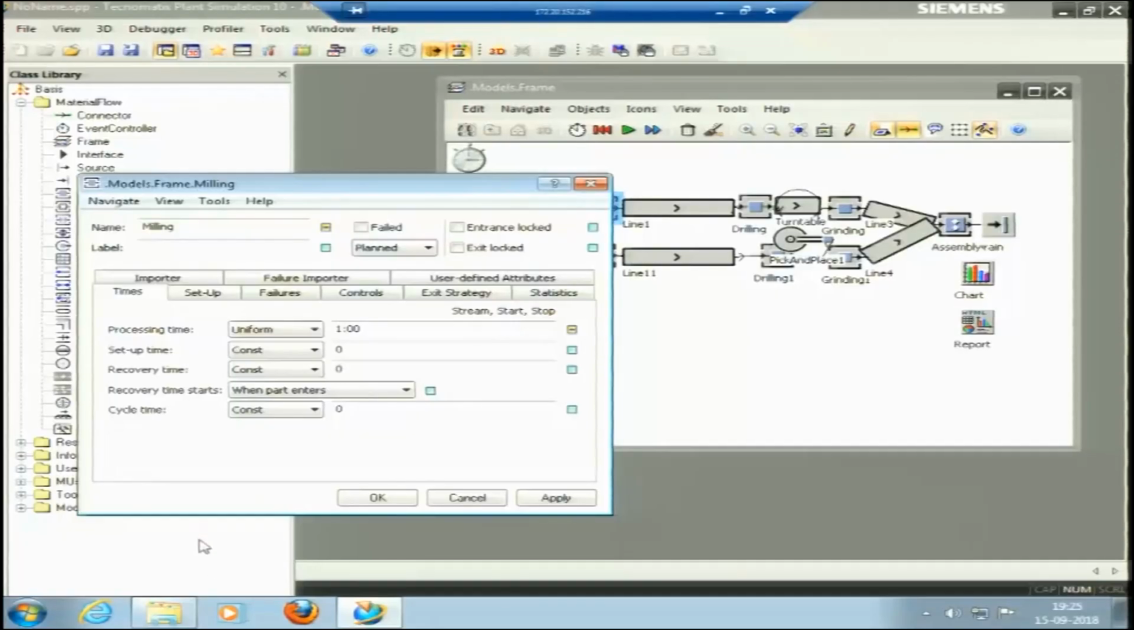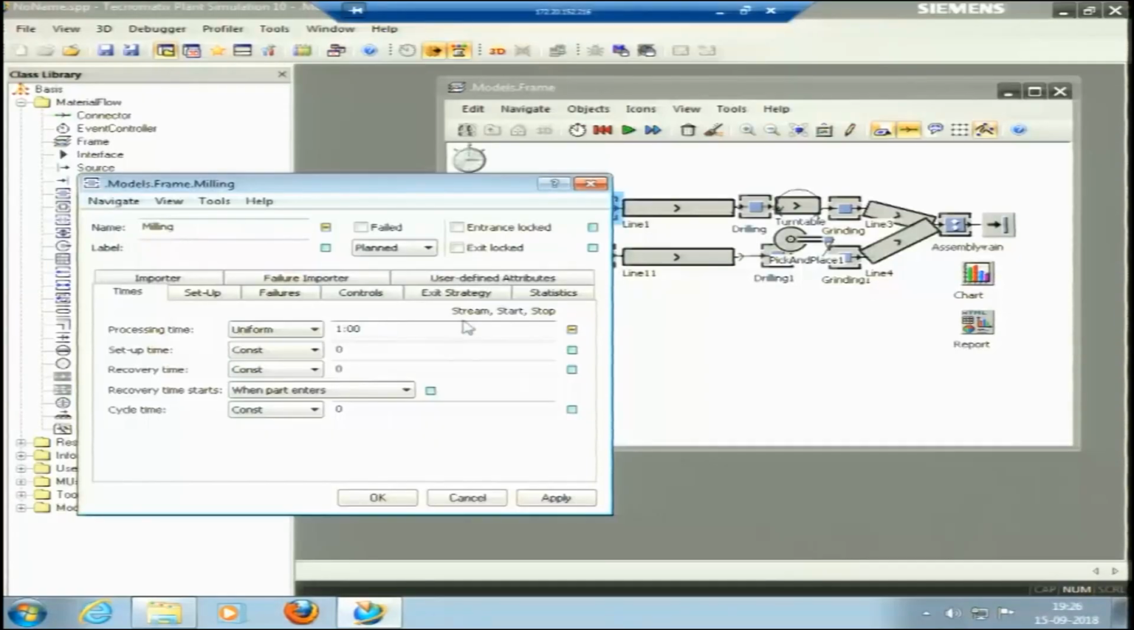If you remember, the rectangular distribution is just an A value and a B value, that is all. So, it is showing stream, start and stop. I will just put start and stop. Let me say the minimum time is 2 minutes, and the maximum time is 3 minutes. Now, I have just put start and stop, I have not put any stream.